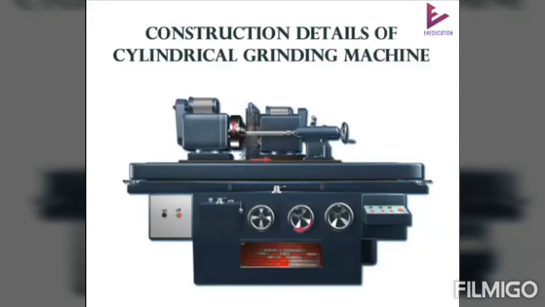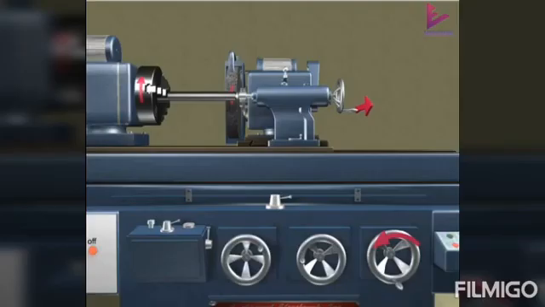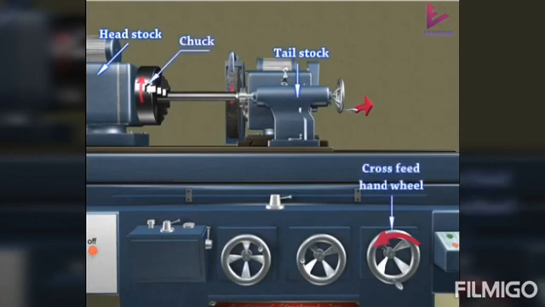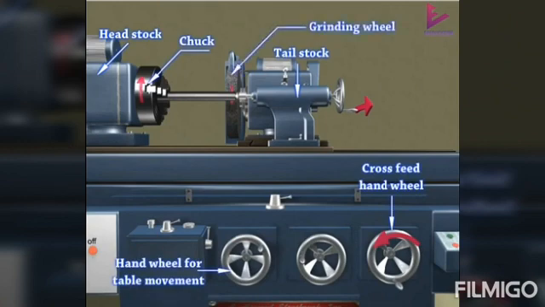Construction details of a cylindrical grinding machine. A cylindrical grinding machine has a headstock, tailstock, chuck, cross feed hand wheel for table movement, grinding wheel, base, and work table.